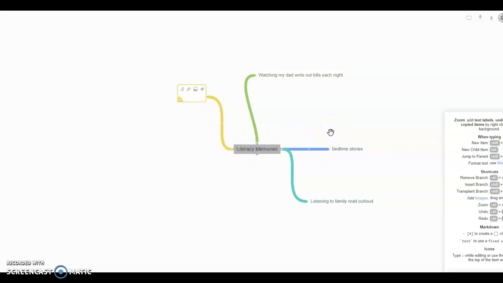Let's see, what's something else? I have a memory of my brother reading to me. We were sitting on the couch and he was reading to me. He's like 10 years older than me, and he never paid me any attention, so I remember that. I also remember that I had my very own bookcase for my books when I was just little. Every time I want to add a thread, I just hover over one of the ends and it opens up a new thread. I remember my mom reading to me.